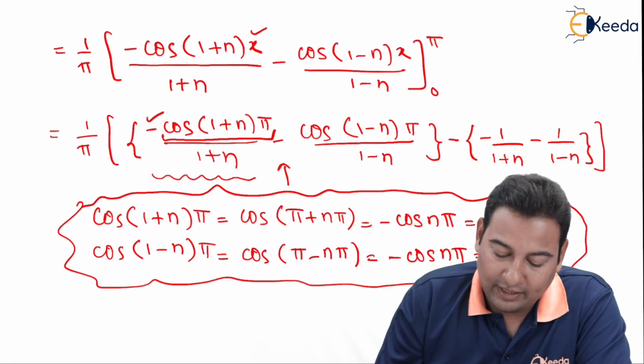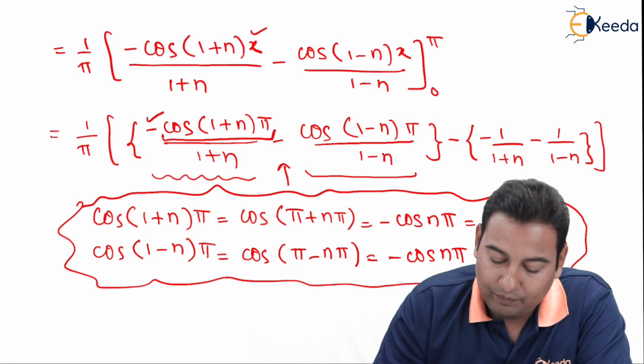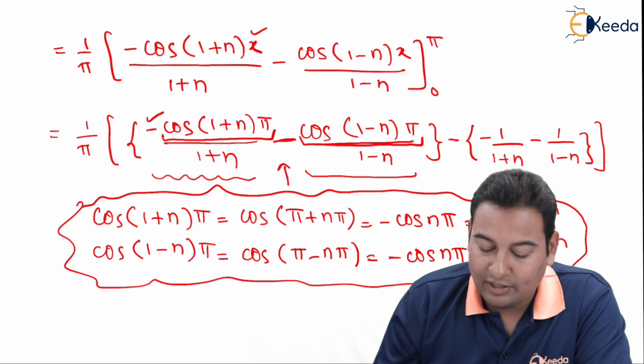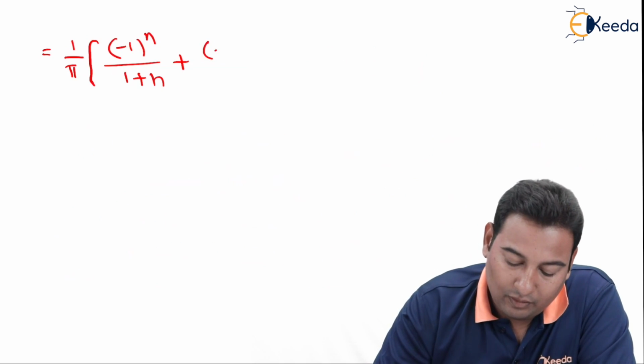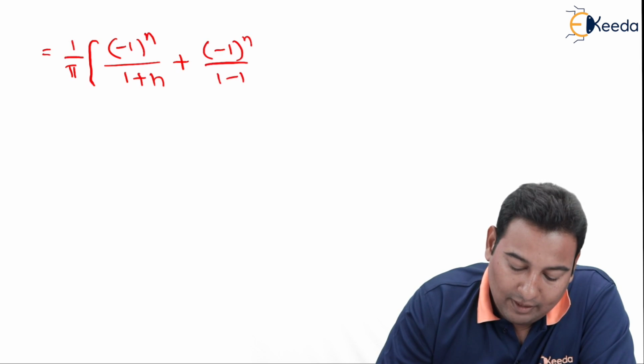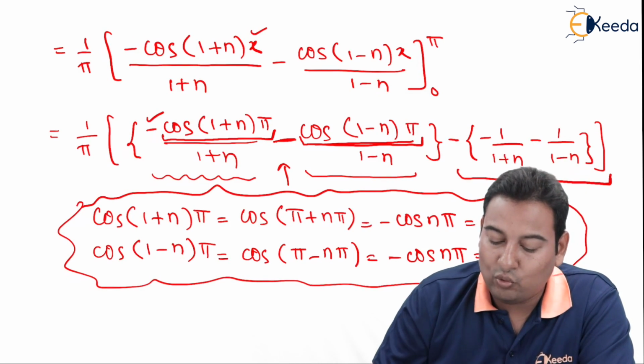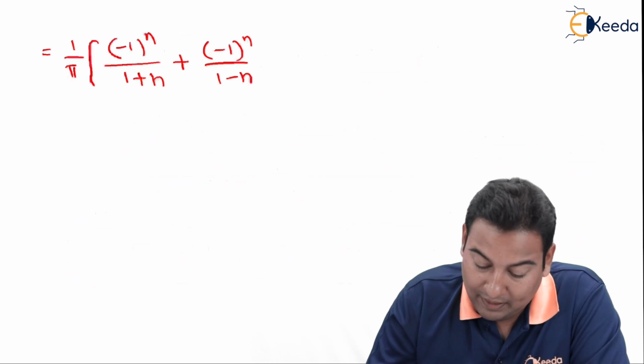The same story is with the second term. In this term, this is minus of minus 1 raised to n and this minus will become plus, minus 1 raised to n upon 1 minus n. If you open the brackets for these two terms, both the terms will become plus.